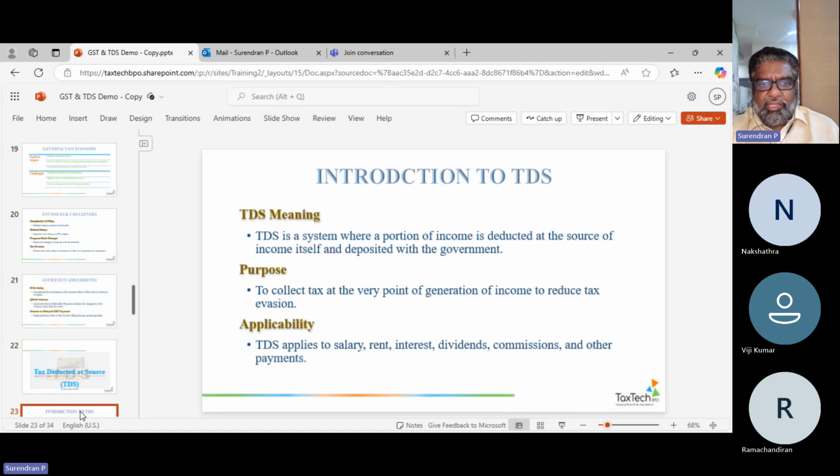So that also you'll be learning a lot on that. It's a system where a portion of your income is deducted at the source of income itself. For example, if you're a professional and you're paid, say, 1 lakh as salary, roughly about 10%, the company itself will deduct 10% from you and give you 90,000. The remaining 10,000 is paid to the tax department as TDS.